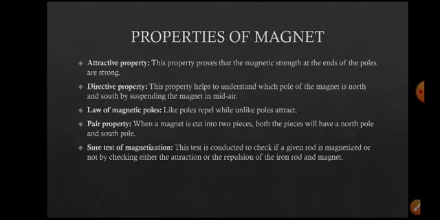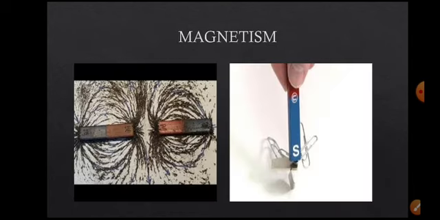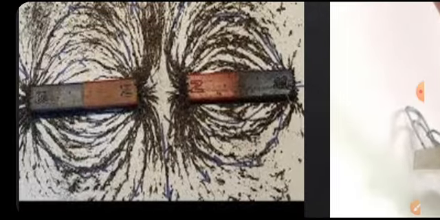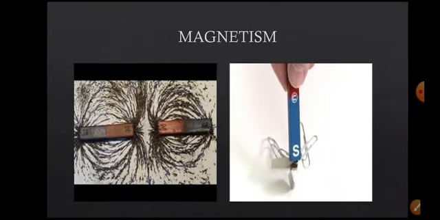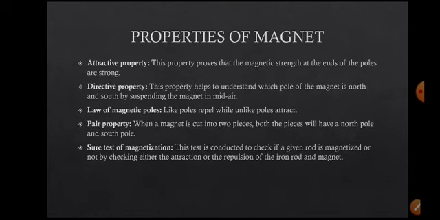And magnets repel like poles and attract unlike poles. Here the magnet has two poles, north and south. So north repels north, south repels south, but north and south attract, right? They attract north and south, and they repel south and south, and north and north.